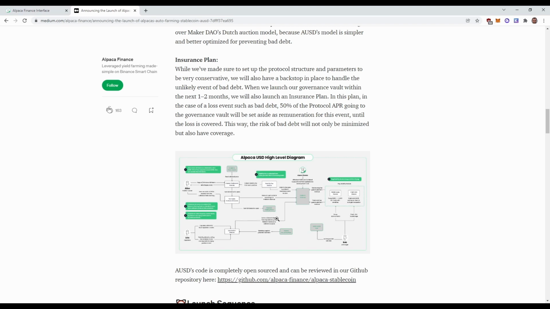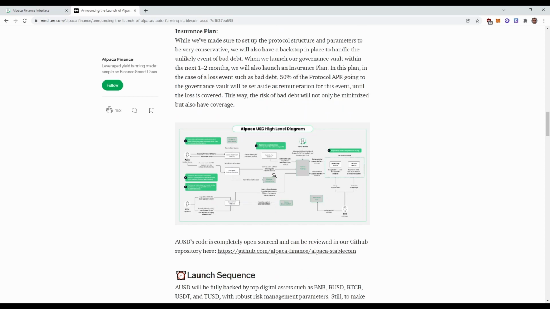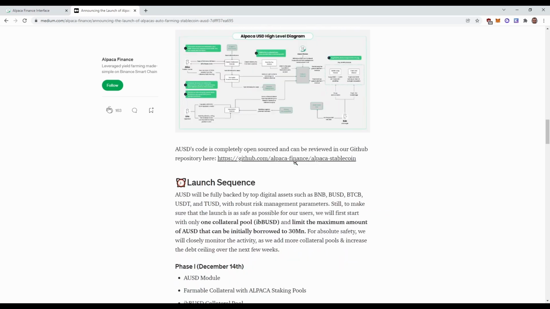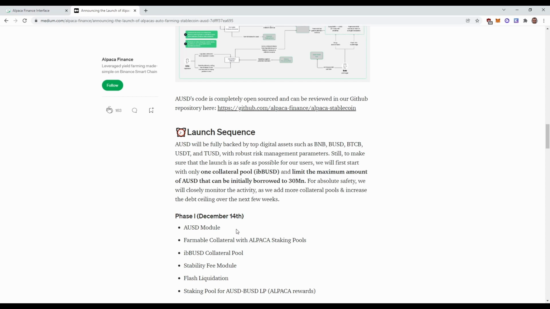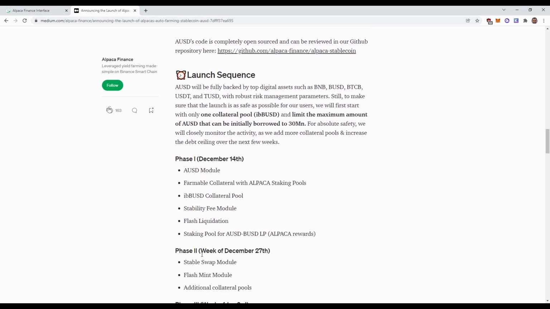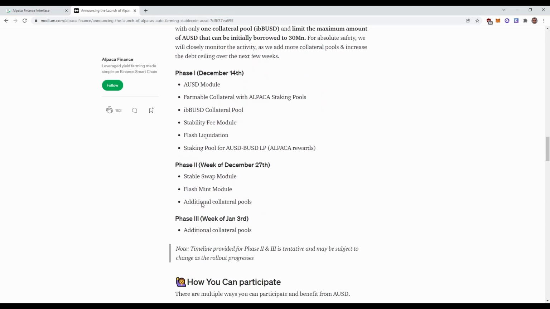There is the high-level diagram going into a little bit more detail on how AUSD works and what all the safeguards in place are. Now, the launch sequence, we'll have a look at this. We can see that IB/BUSD is the first collateral that is being added with a bunch of other features here. Additionally, starting from December 27th, we can see that the stable swap module will come in place with the flash mint module, and we'll have a look at what this entails.